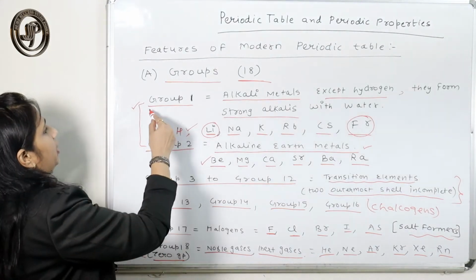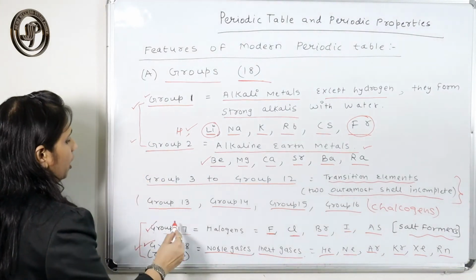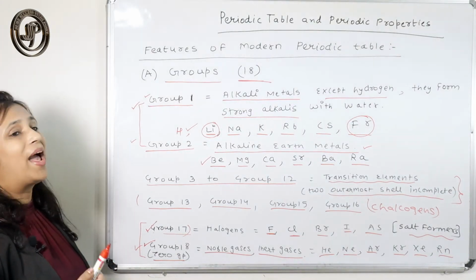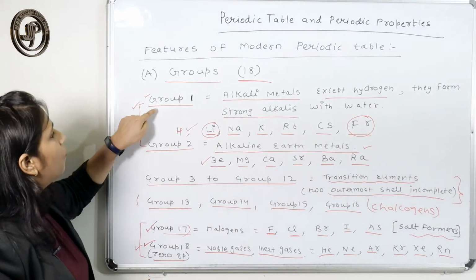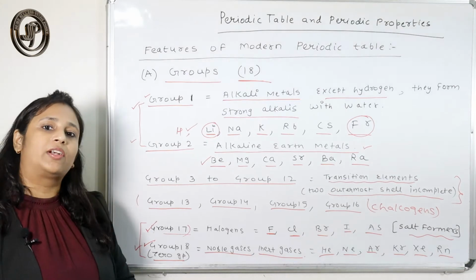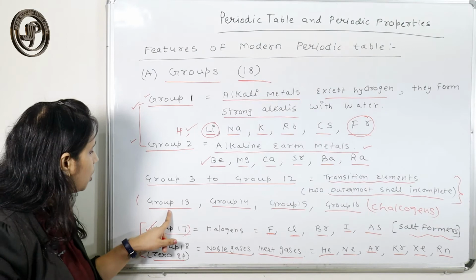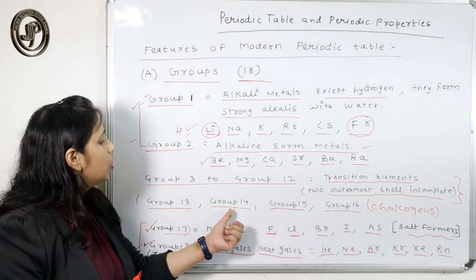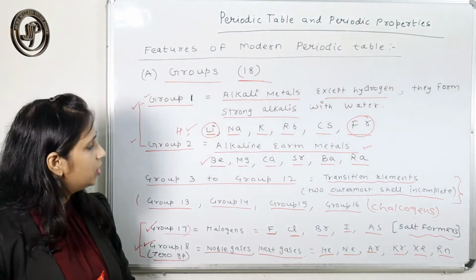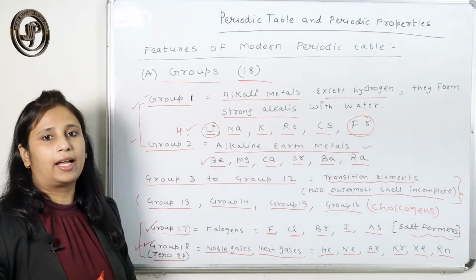So if you see group 1, group 2 and then group 13 to group 17, and I ask about their valence electrons: group 1, the valence electron is 1. Group 2, the valence electron is 2. Group 13, valence electron 3. Group 14, valence electron is 4. Group 15, valence electron is 5. Group 16, valence electron 6. Group 17, valence electron is 7.